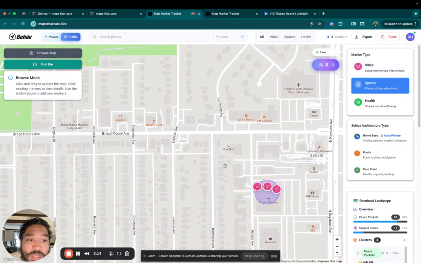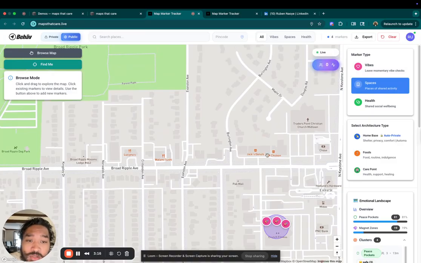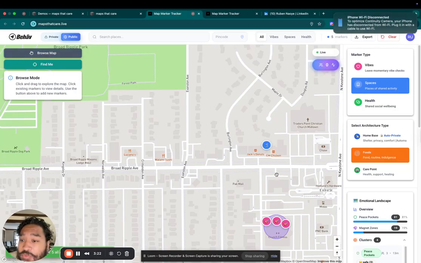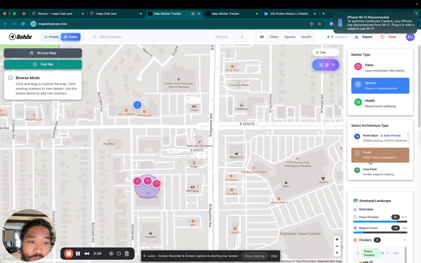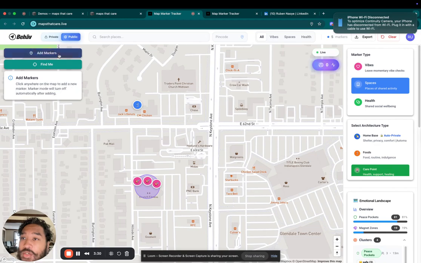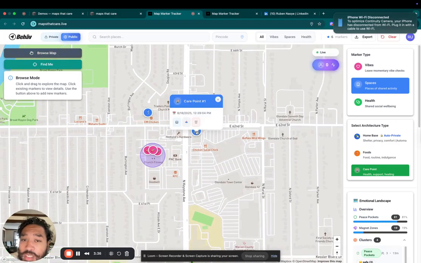Spaces, similar thing. If you have a space for food, so it looks like this place is known for food. If you want to add that to the public map, boom, you're able to do that. So people know in general, that's where food is. What we can also say is care points. So there's a Walgreens right there. In general, we can add that there. So that's a care point. So any point you want to go to these places, you can click on it.